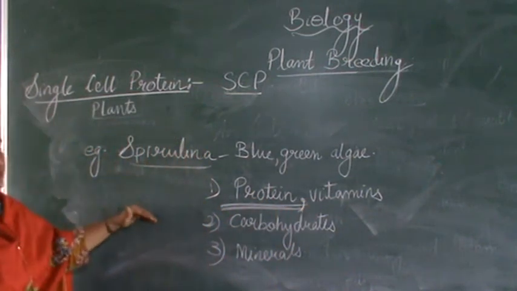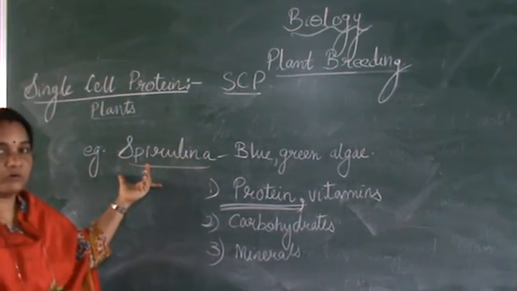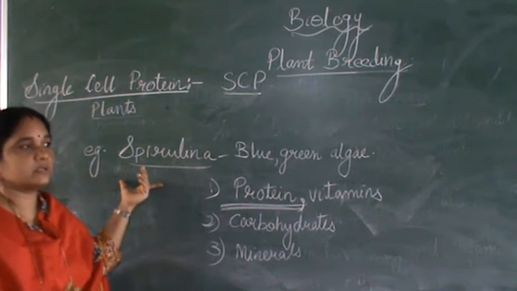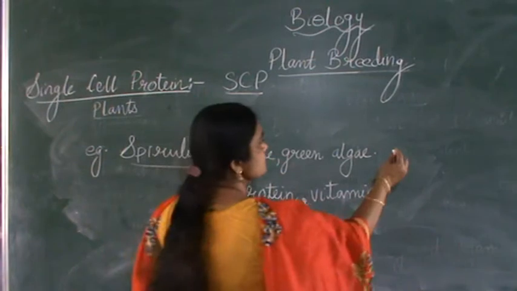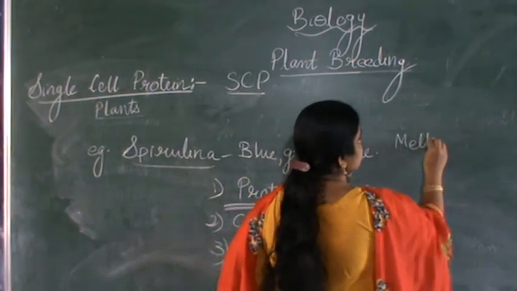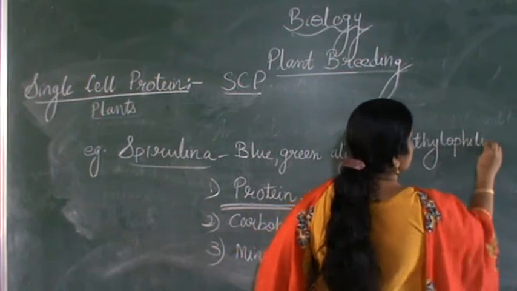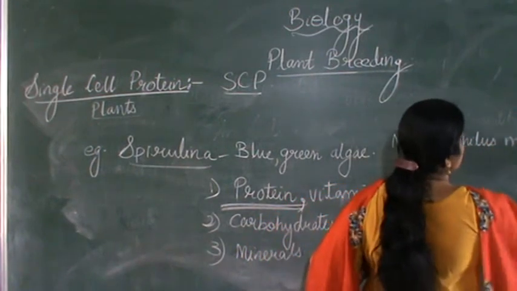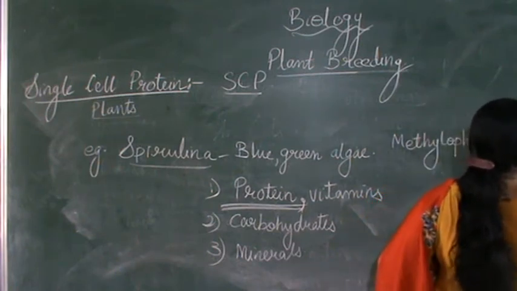There is another microorganism which can be used for getting a high quantity of protein, and that is Methylophilus methylotrophus.